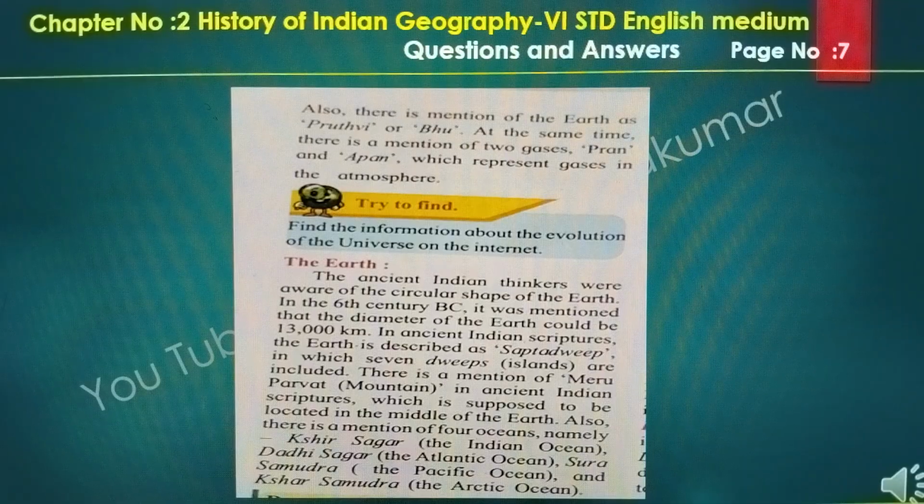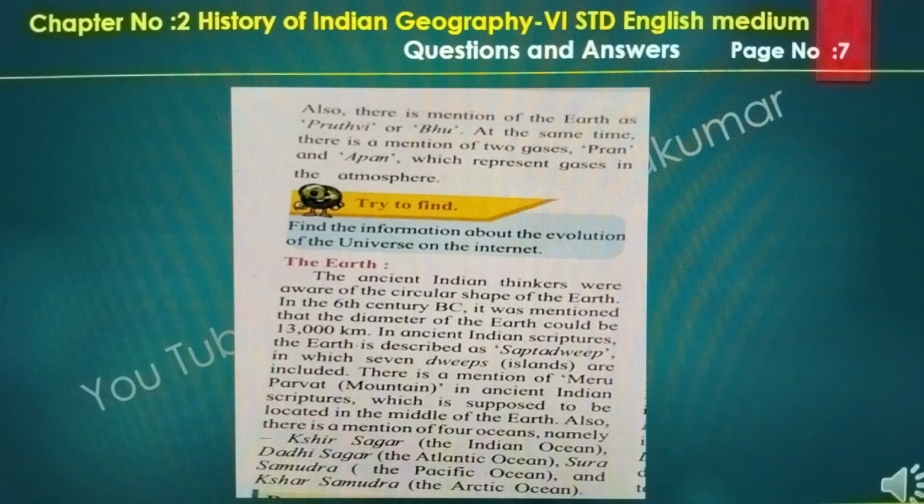The earth: ancient Indian thinkers were aware of the circular shape of the earth. In the 16th century BC, it was mentioned that the diameter of the earth could be 13,000 kilometers. In ancient Indian scriptures, the earth is described as Saptadweep, in which seven islands are included.